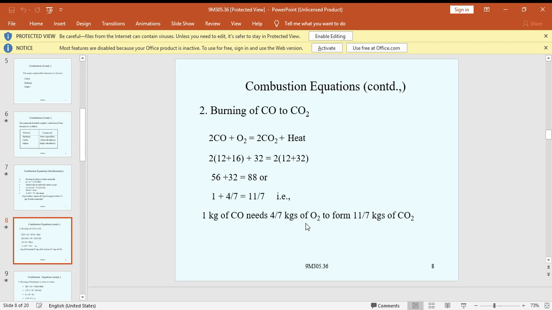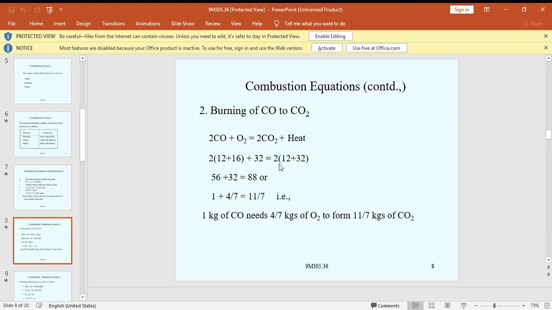So next we go through the burning of carbon monoxide to carbon dioxide, the complete conversion. 2CO plus O2 gives 2CO2, with some amount of heat released. Carbon monoxide produces carbon dioxide: 2CO plus O2 gives 2CO2. Here oxygen is 2 plus 2, 4 on both sides, and carbon 2C on both sides.